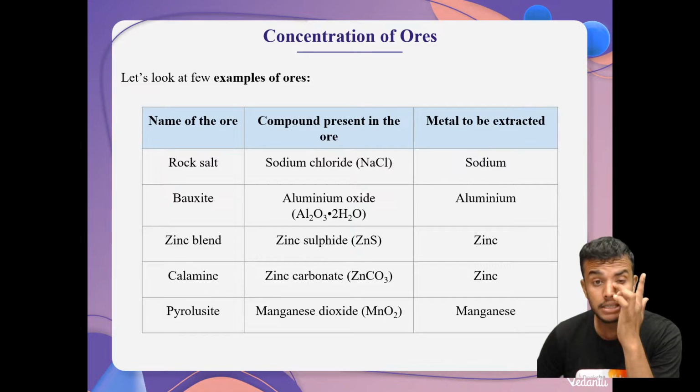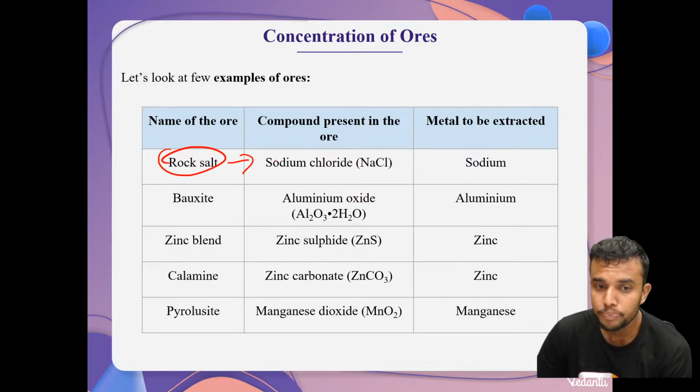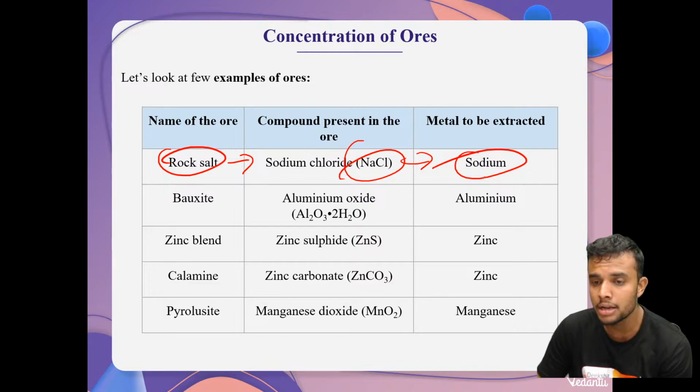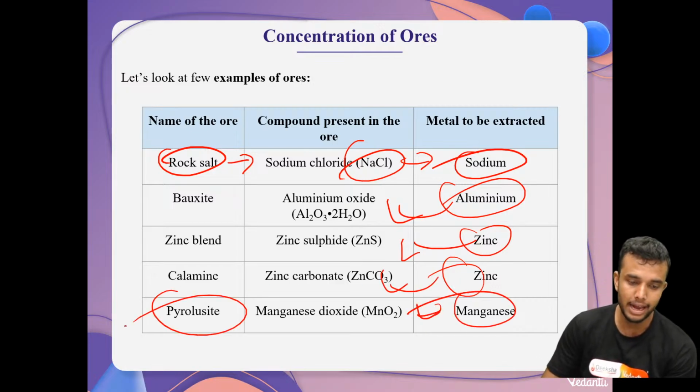Here we have a few examples for ore, students. Name of the ore: rock salt. What is present in rock salt? NaCl, sodium chloride. Which metal is extracted from rock salt? Sodium metal. Aluminium from bauxite ore. Zinc from calamine. Manganese from pyrolusite. Right? Pyrolusite.